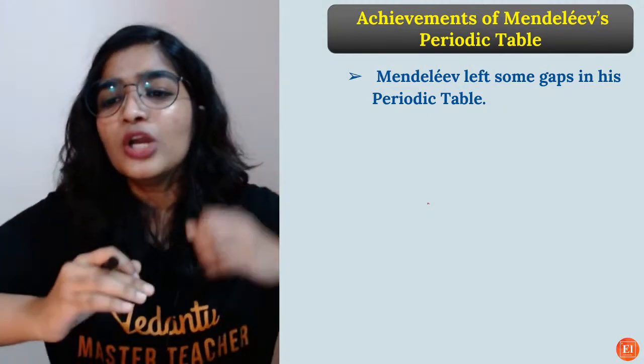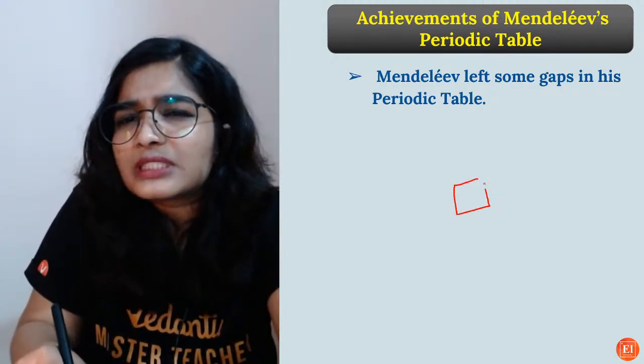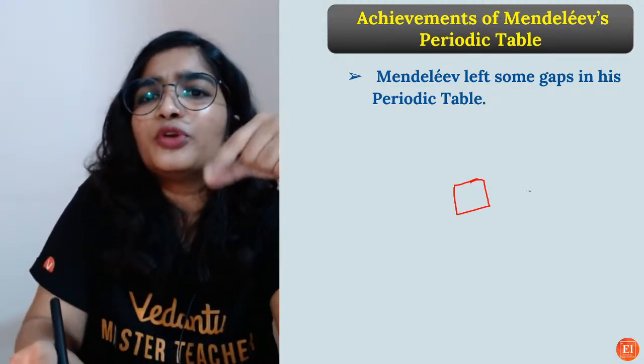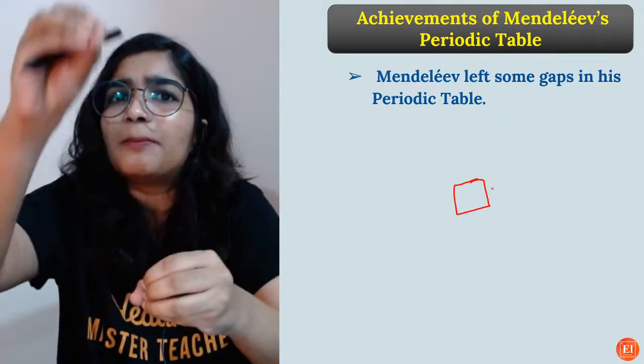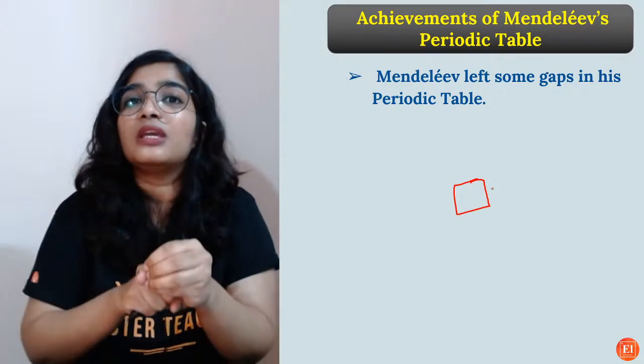But the very good thing he did was, I really liked Mendeleev's periodic table, because he was like, I am right, I know what I'm doing. He knew what he was doing. So he didn't just randomly arrange, okay? He was not like, I'll just go on arranging the elements and I won't see. So he thought, something is missing here. In this group, something is missing. Some other element has to be here.